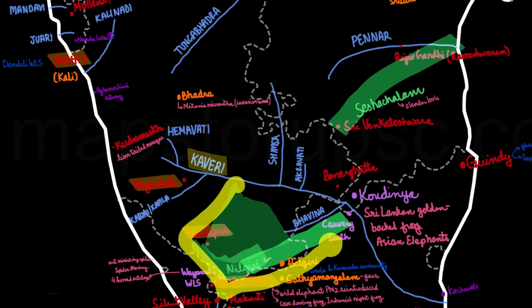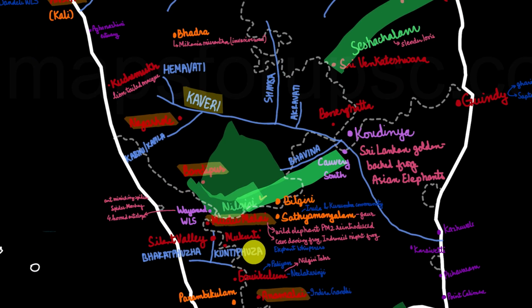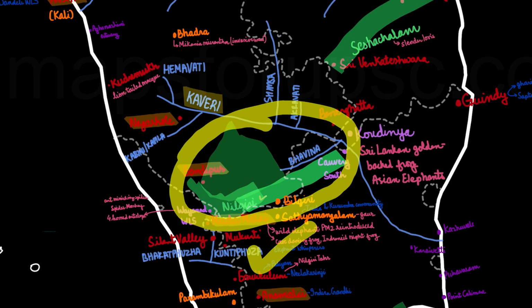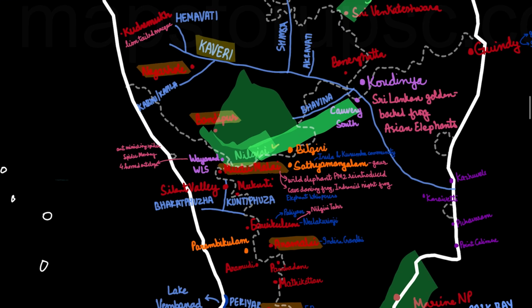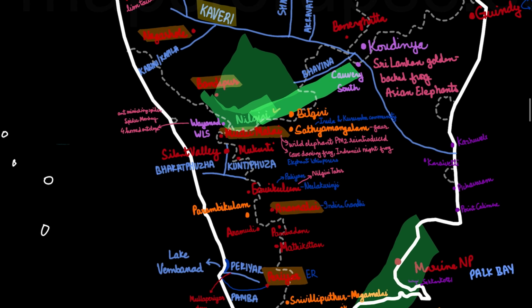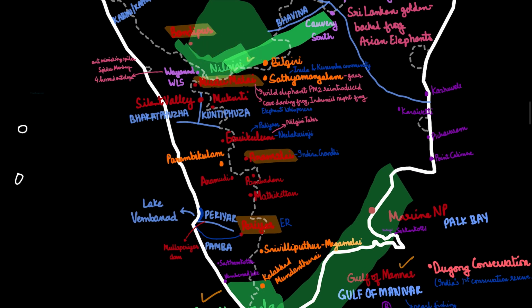So this right over here, as you see on the confluence of Karnataka, Kerala, and Tamil Nadu, this is the Nilgiri Biosphere Reserve, and it is famous for the rich biodiversity it houses. Bandipur National Park as well as Tiger Reserve is in the zone of Nilgiri Biosphere Reserve, which is also in the list of the World Network of Biosphere Reserves.